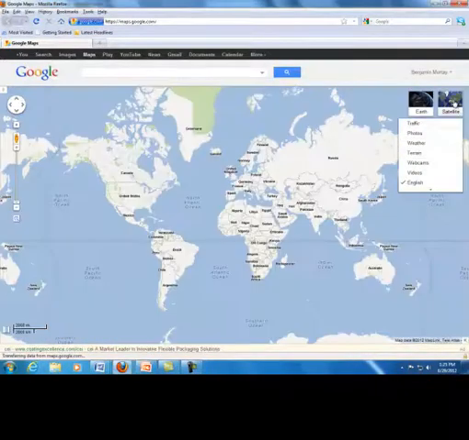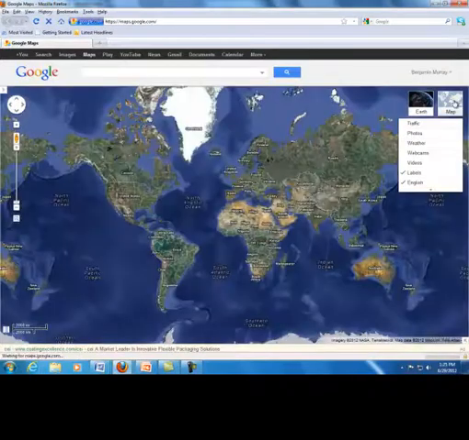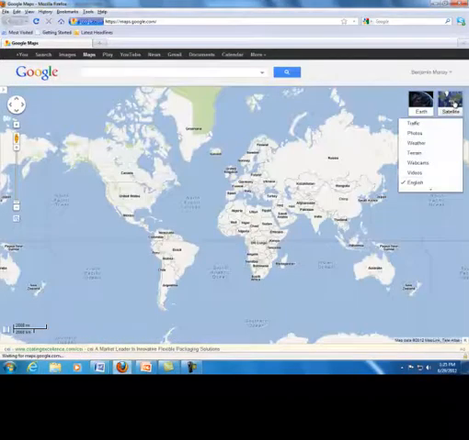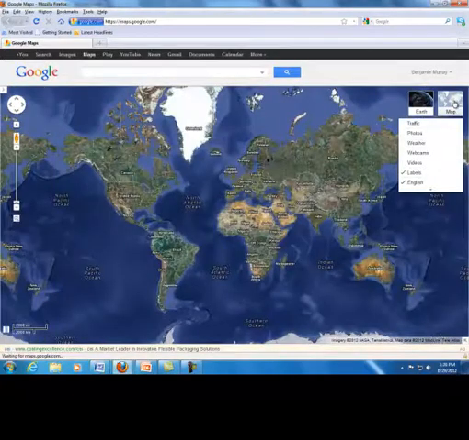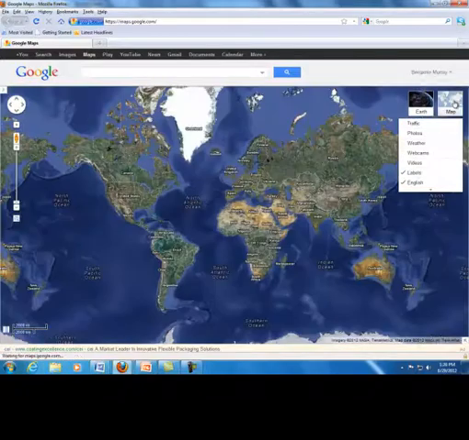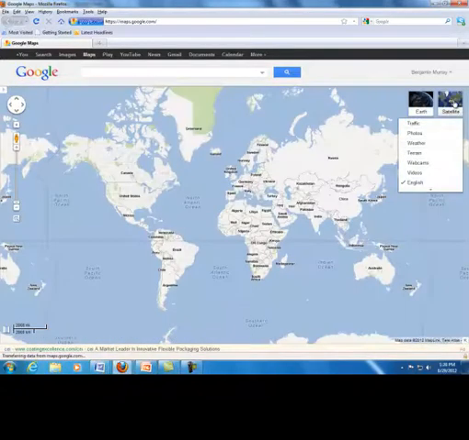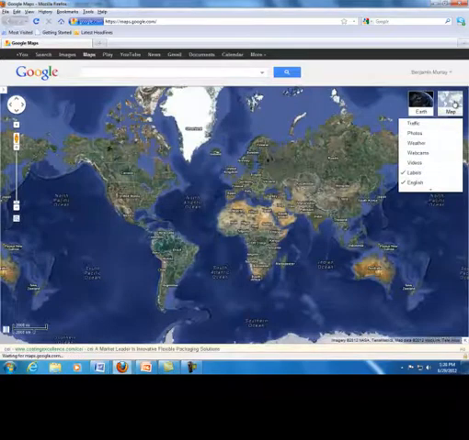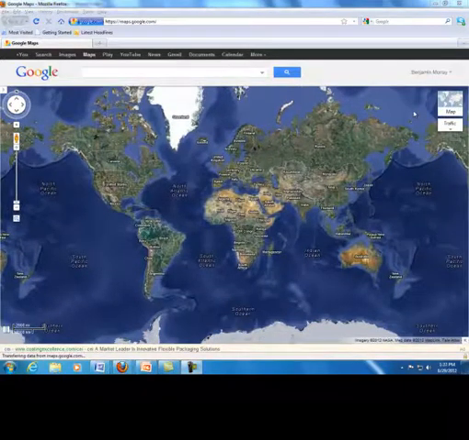You're going to see that you're able to toggle, which means switch between map and satellite view. This is like switching between a political map and a physical map. One more time, a political map and a physical map. So physical map, political map, what's the big difference?